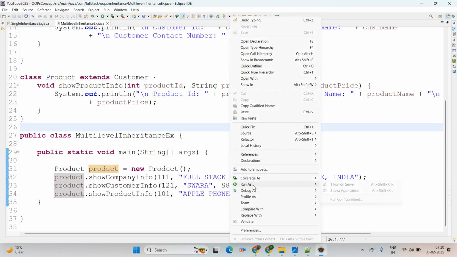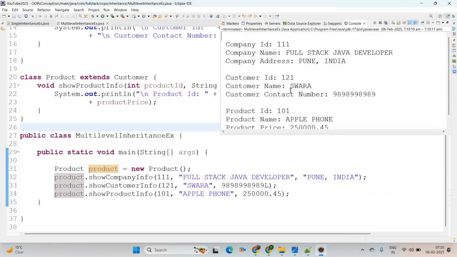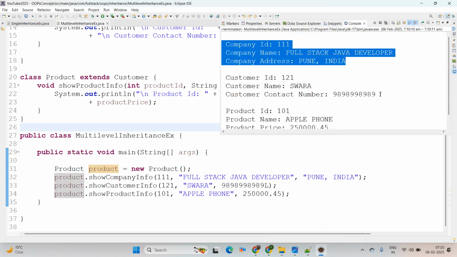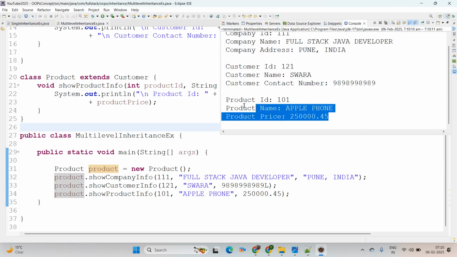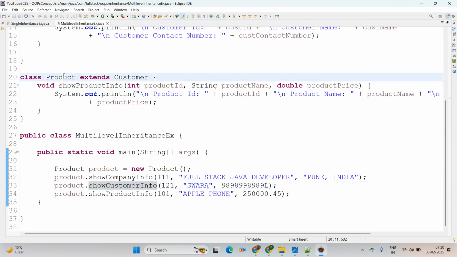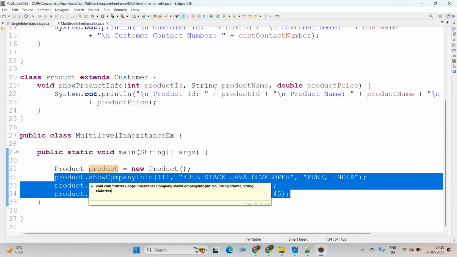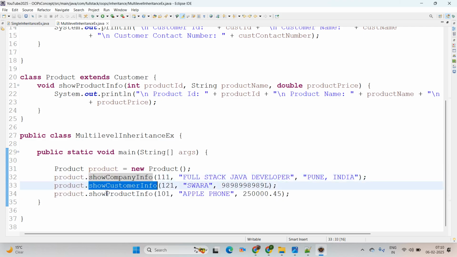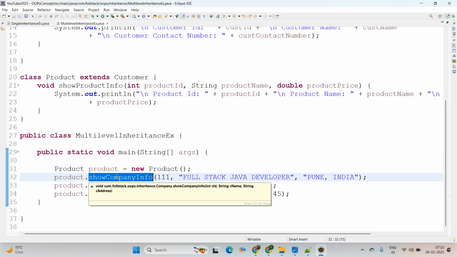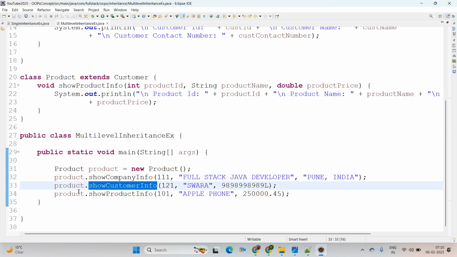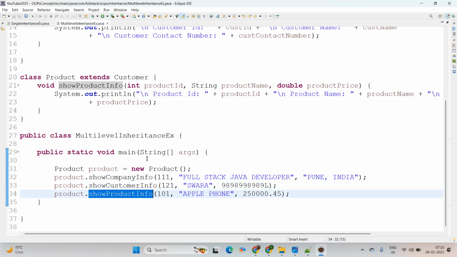Now simply try to run the Java application. See on screen, this is the data for company, this is for customer, and this is for product. Here we have created the object of our Product class, and Product is the child class, right? And by using this child class object we are able to acquire the properties from the parent. Here, properties means member properties like variables and methods. Those are the methods we are calling from our parent classes, the parent class names are Company, then Customer, and the own property is Product. We are able to acquire the properties here.